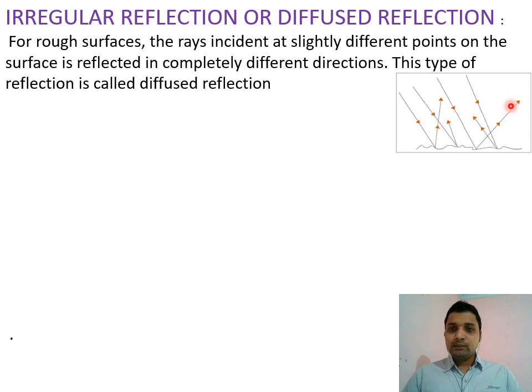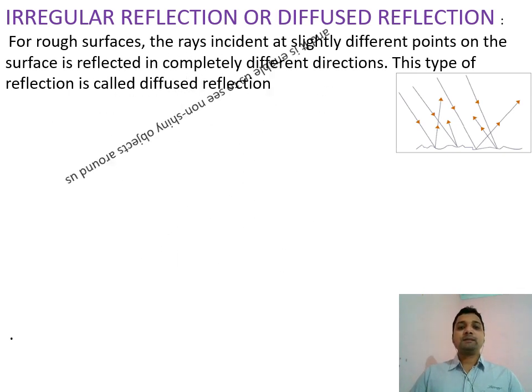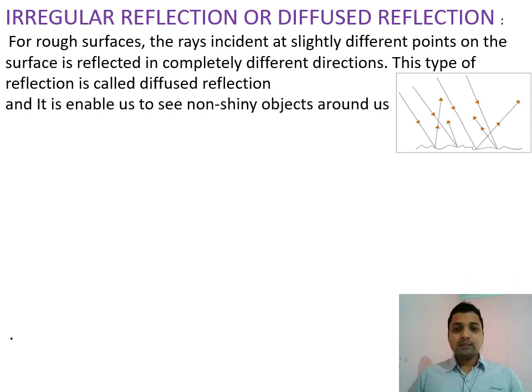This is the reason they will not form any image, but the advantage of this irregular or diffuse reflection is that because of it we are able to see the objects around us, or we are able to know about any object in the corner, because light always travels in a straight line, which is called rectilinear propagation of light.